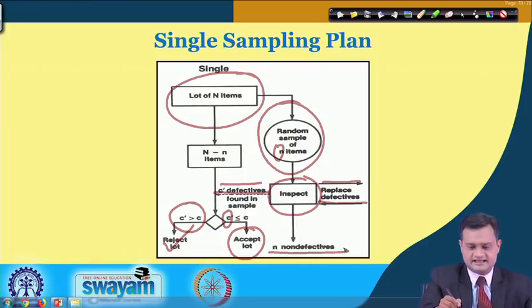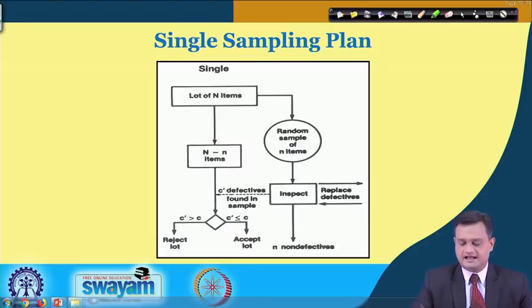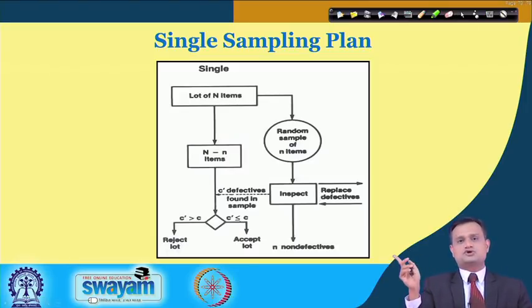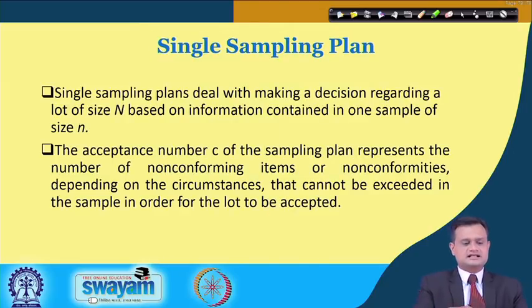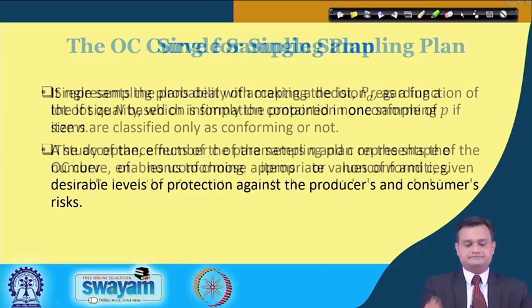So this is what exactly I do in a single sampling plan, and it is called single sampling because I just collect one sample, and then based on that I compare the number of defectives in the sample with the acceptance number and make my decision. So a single sampling plan basically deals with a decision regarding a lot of size N and sample size n, and you have the acceptance number C to decide whether the lot is accepted or rejected.